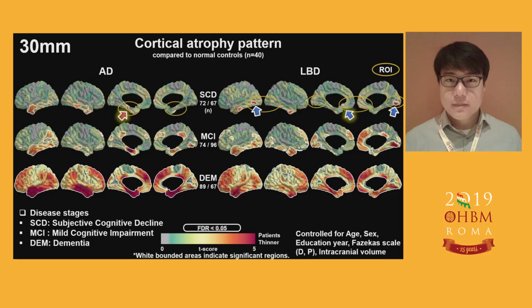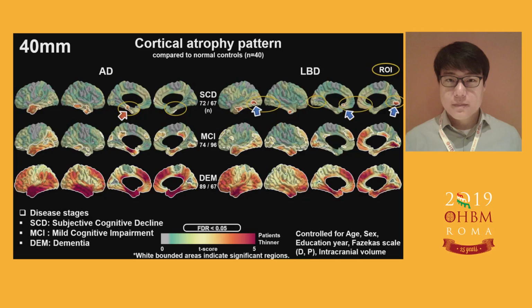At 30 millimeter, we finally could see changes in AD. This is why we have to double check the filter size. The optimal size could vary across the different study questions or MRI or tissue properties and the region of the interest. In this 30 millimeter, the signals are getting much stronger and the pattern seems well localized.